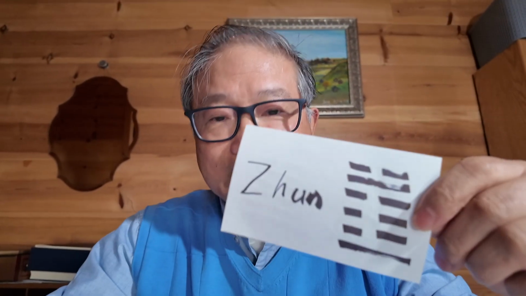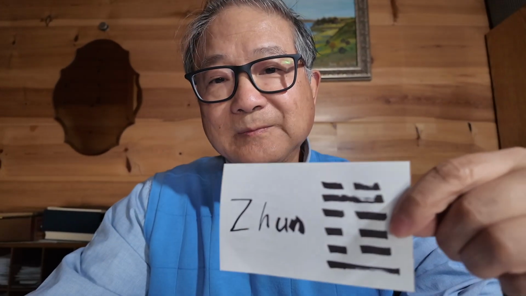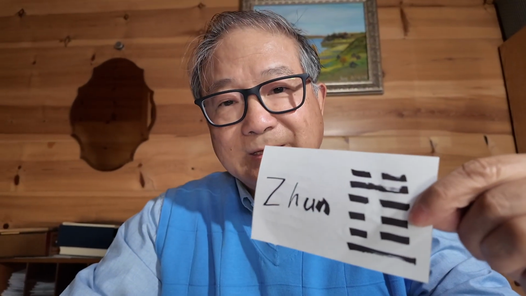Today, we will introduce the first mixed yin-yang hexagram, ZHUN hexagram. The name of the hexagram is ZHUN. It is the third hexagram after Qian and Kun.